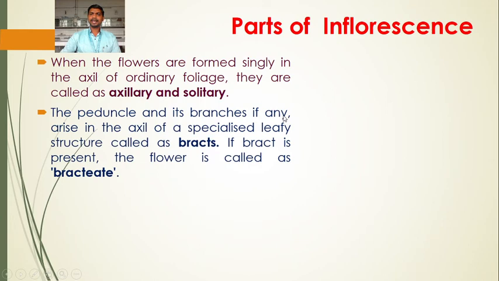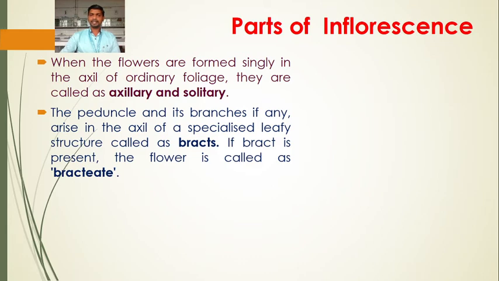The peduncle and its branches, if any, arise in the axil of a specialized leafy structure called bracts. The bracts are reduced leaves that are formed in the axil of the peduncle and pedicel. If the bract is present, the flower is called bracteate, and if the bract is not present, it is called ebracteate.